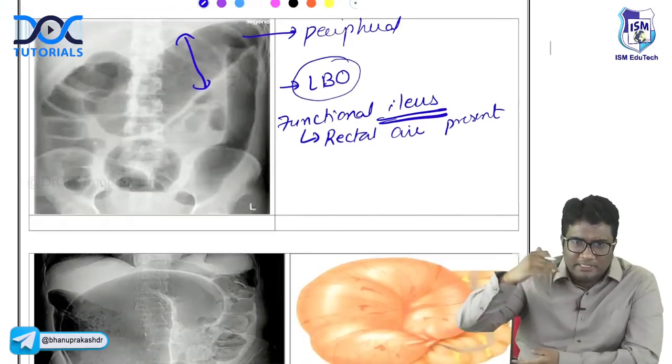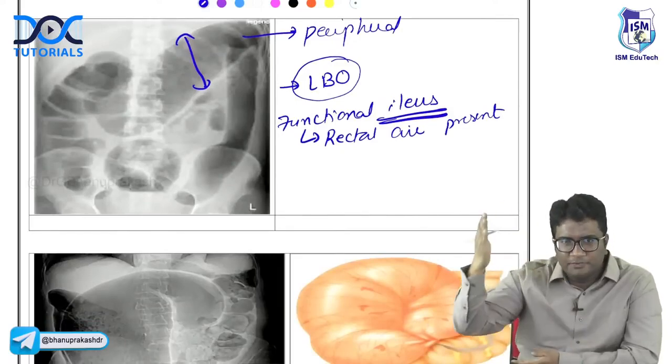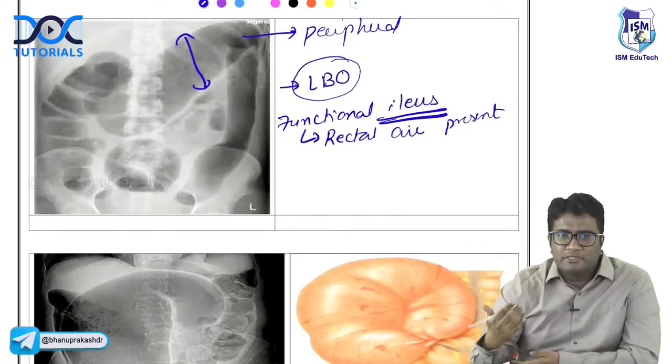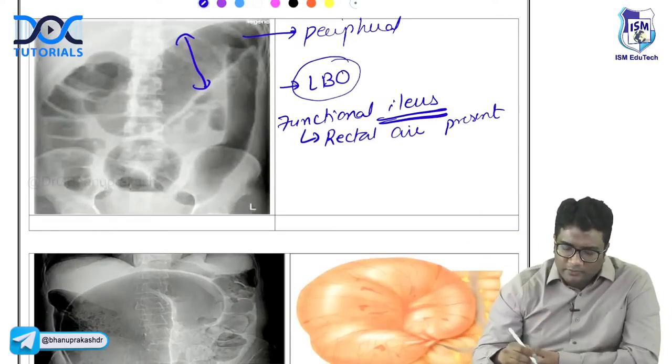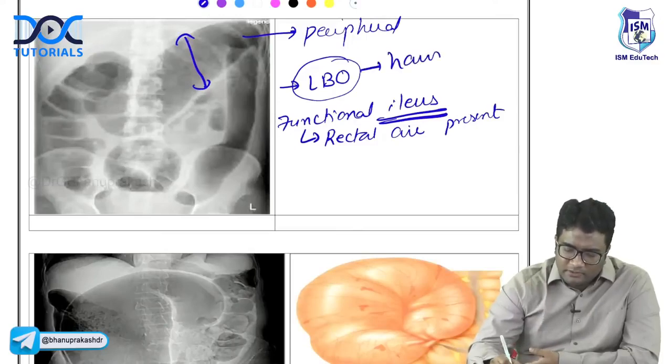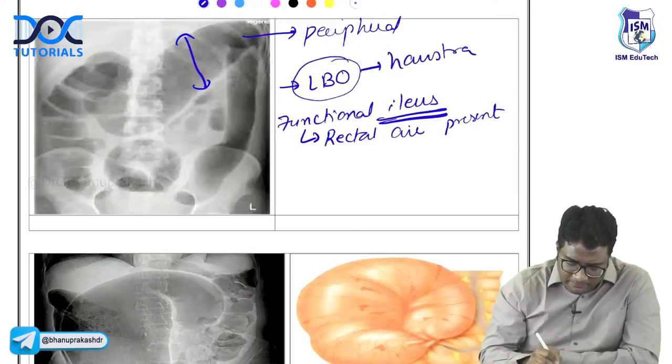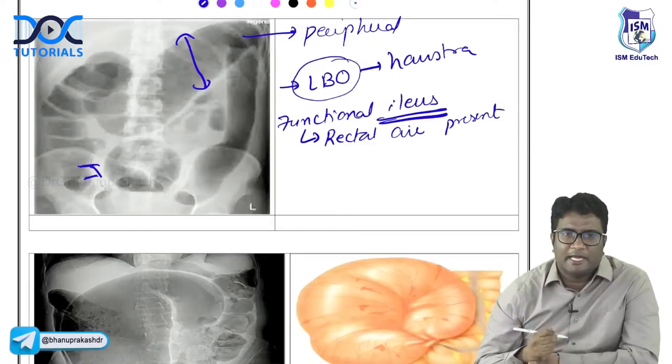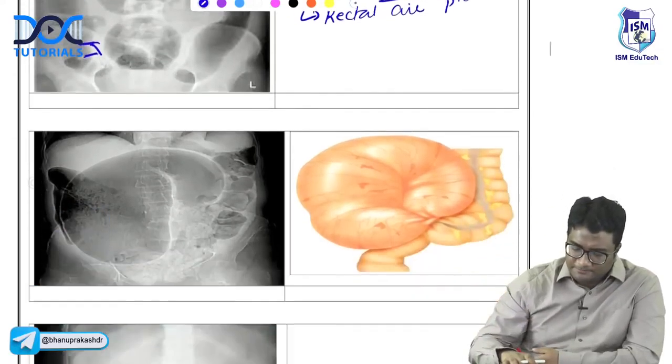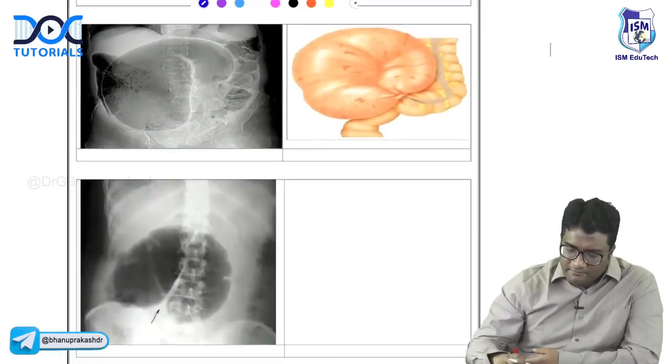So look at the large bowel, you don't see the step ladder pattern. You see peripheral loops, very large caliber, and no step ladder pattern. You will see haustrations. In the large bowel, you see haustra. Haustra are only in the periphery, so these are only peripheral folds that you have. So haustrations are present in large bowel obstruction. That is all simple. We have discussed this.